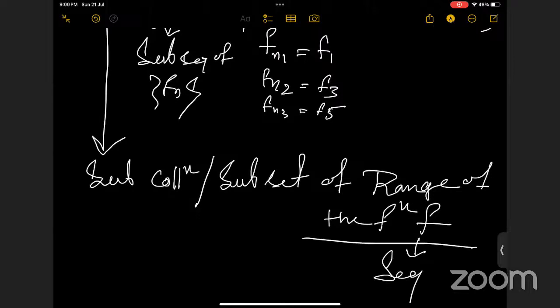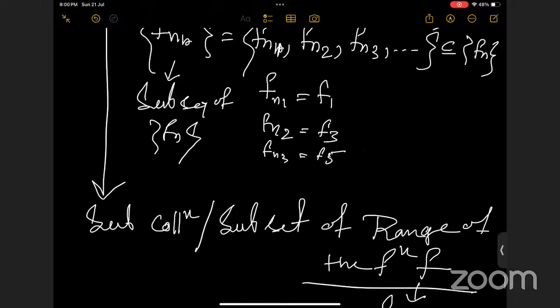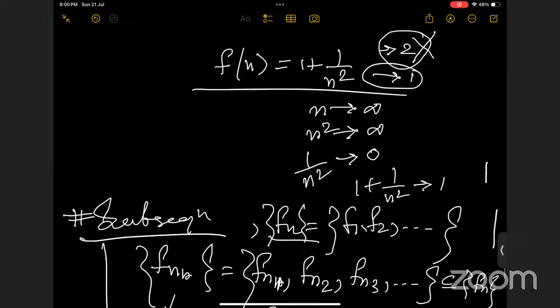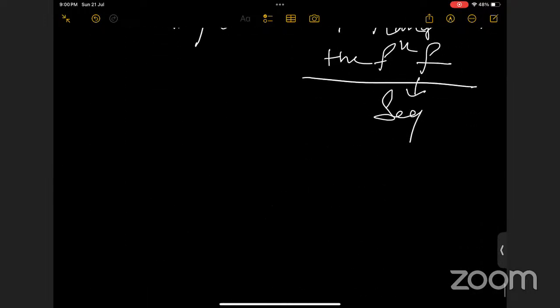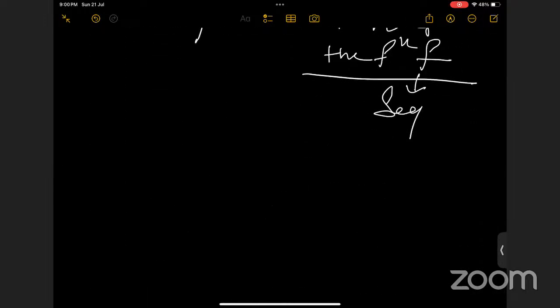So it's basically a subsequence. Now you know what a sequence is, what a convergent sequence is, what a divergent sequence is, and what a subsequence is. So any doubt related to this?